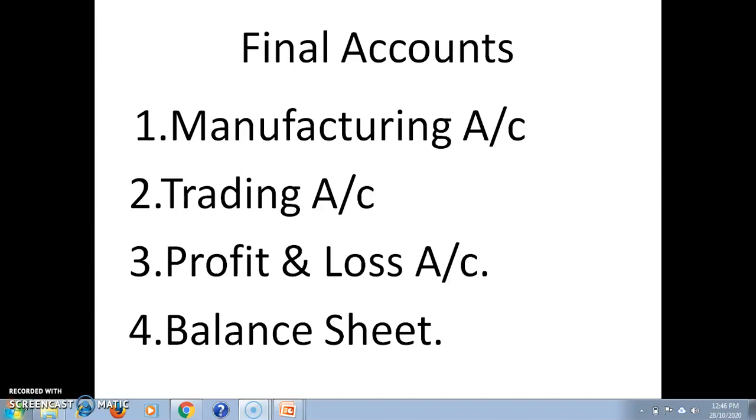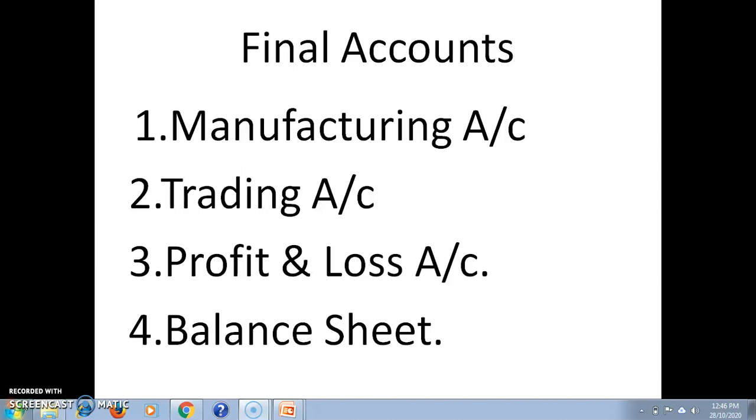And last is the closing stock of finished goods. Opening stock of finished goods is debited to trading account, and closing stock of finished goods is credited to trading account. These are the various elements debited and credited to trading account. After recording all transactions, the trading account is closed to find out the amount of gross profit or gross loss.